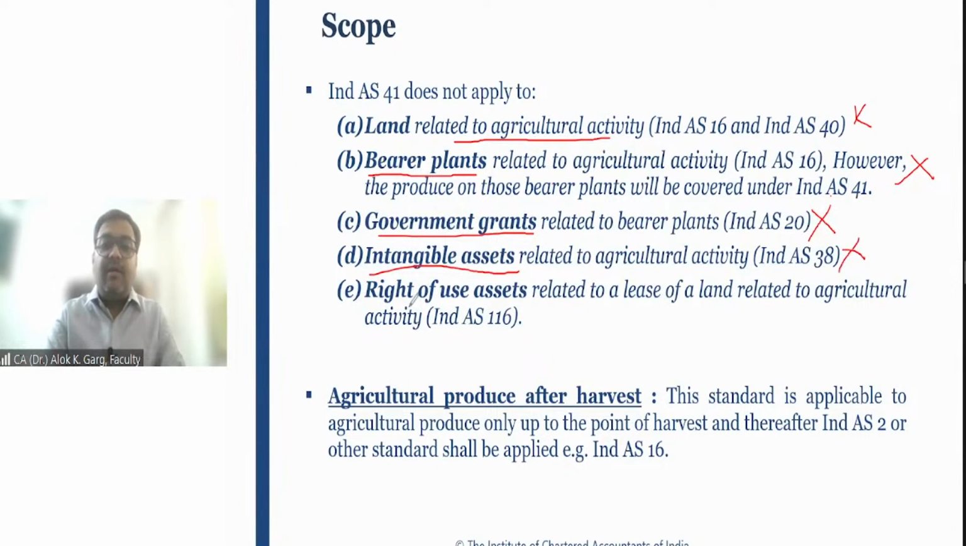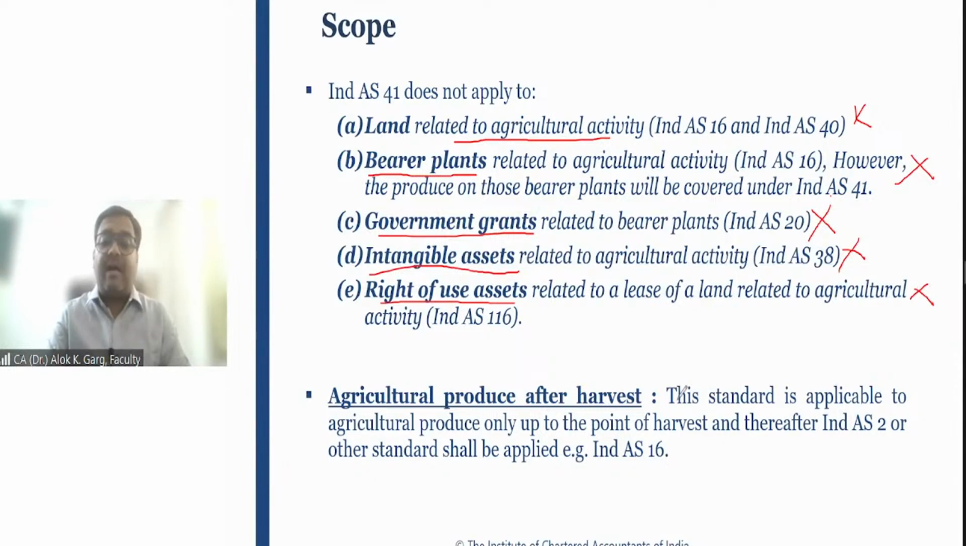Agriculture standard. Right of use asset. If a farmer or company has acquired land on a lease basis, of course it is giving rental to the lessor, right? But the company will recognize a right of use asset. So this right of use asset related to a lease of land for agricultural activity will also not be covered under Ind AS 41. It will be covered under Ind AS 116. Okay.